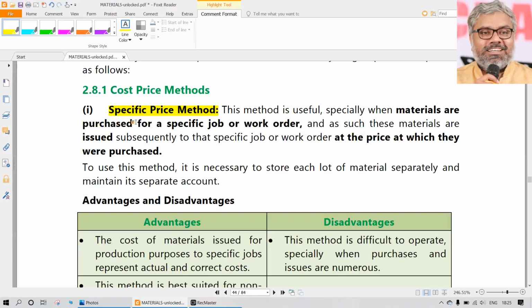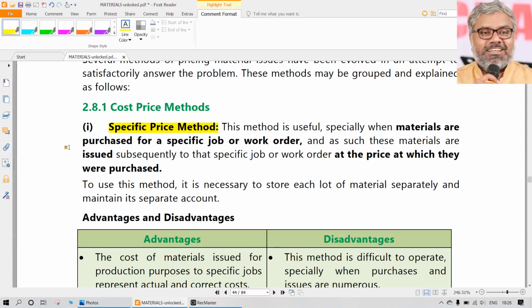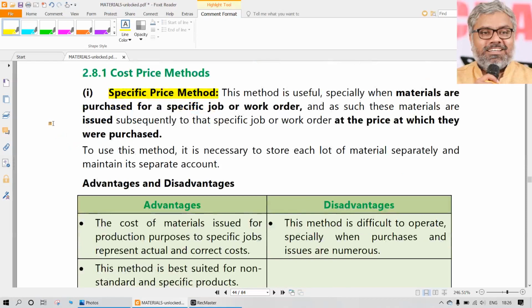So first and foremost method is the specific price method, which is actually one of the best methods we can say out of all, if it is possible to be used. Whenever materials are purchased for a specific job or work order, the price at which they have been purchased will be used as material issue price.